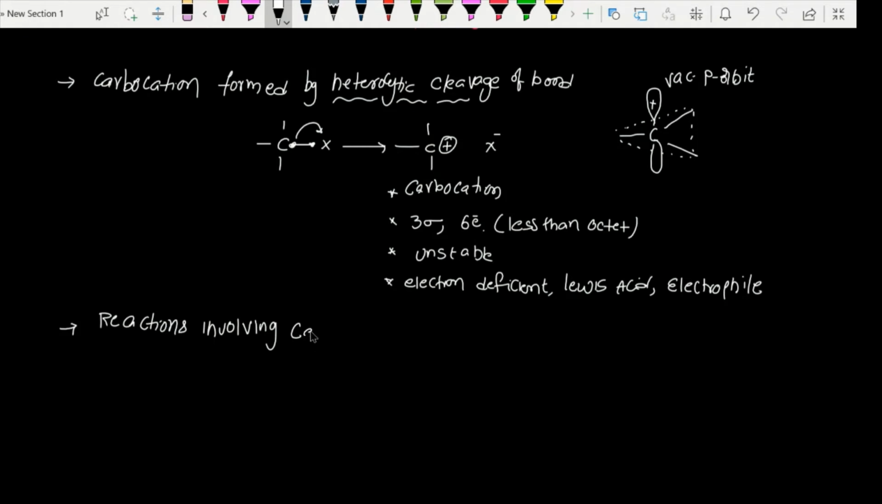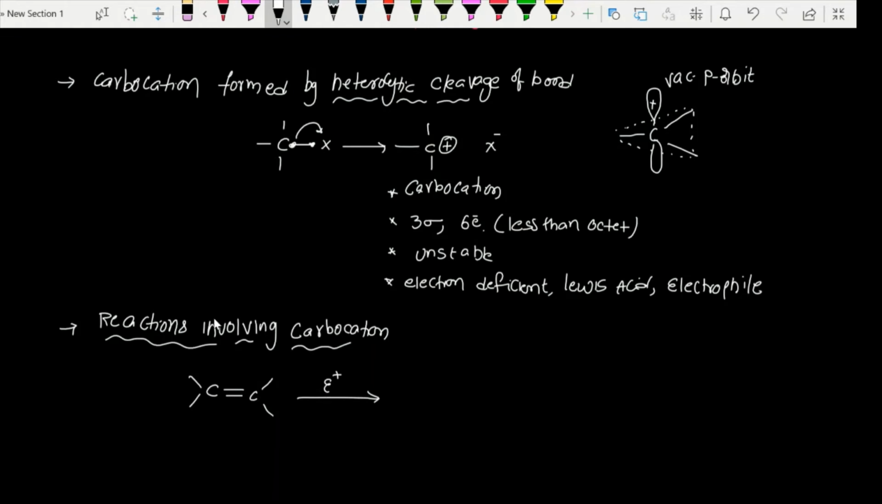Reactions involving carbocation. So which reactions more frequently will get the carbocation? If you see alkenes, C double bond C, alkenes when they react with an electrophile. What is the meaning of electrophile? Electrophiles are the positively charged species which are in need of electrons.